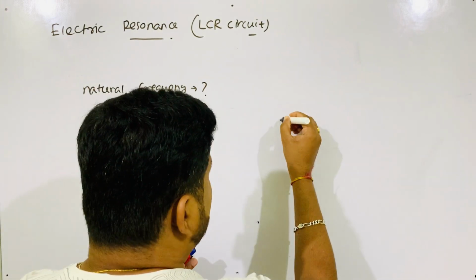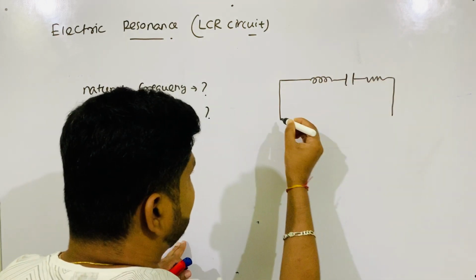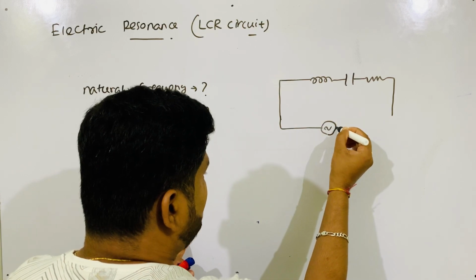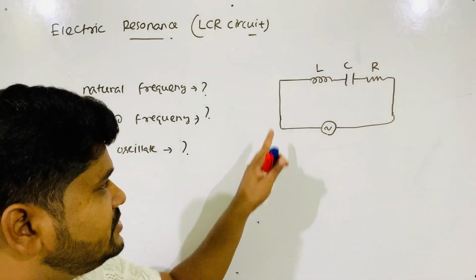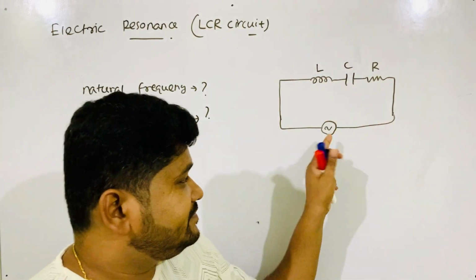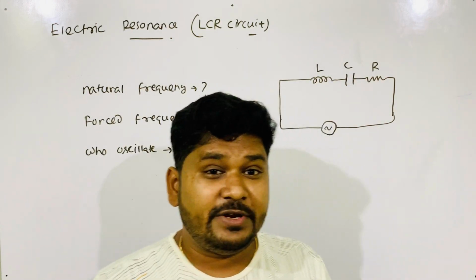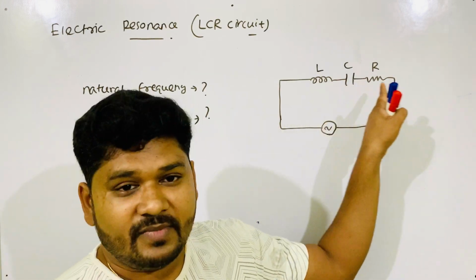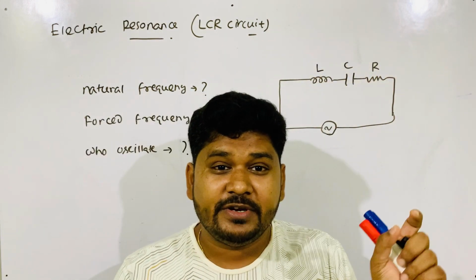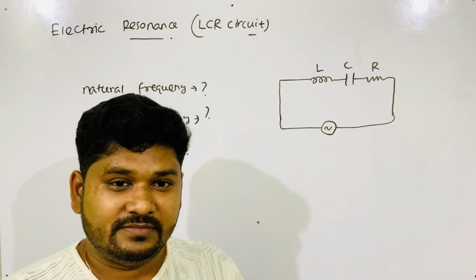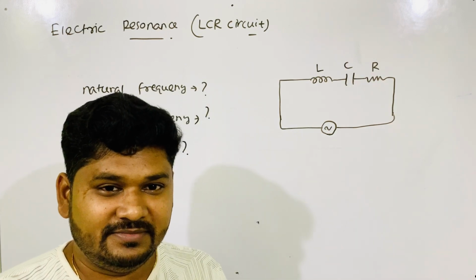So in the LCR circuit this happens. This is L, this is C, this is R. The order doesn't matter, where we draw L, where we draw R, where we draw C, it does not matter, because this is a series combination. So what do we mean by the natural frequency here? Natural frequency depends on the values you have connected. From these values we will get one natural frequency. There is a formula. Will I tell you that formula? No. We will derive that formula today.